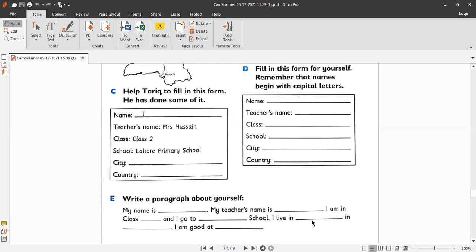I live in dash. You live in Lahore, L capital, Lahore, in Pakistan. Pakistan's P should be capital. I am good at dash. Here you can write arts. If you are good at arts, you can write arts, A should be capital. If you are good in mathematics or science, or in Urdu, or in solving sums, or in writing, you can write anything, but if you are writing any subject, the first initial letter should be the capital letter. Okay.